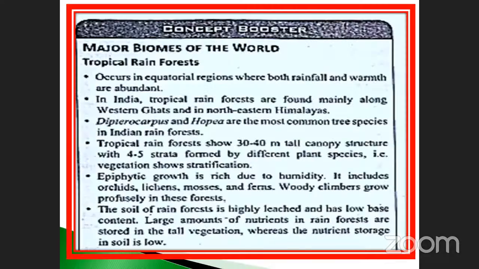See, 4 to 5 strata. Already I told 4, I mentioned only 4, but here 4 to 5 strata formed by different plant species, different plants, each and every one. For example, grasses, and not only grasses, so many plants are similar to that in small nature.